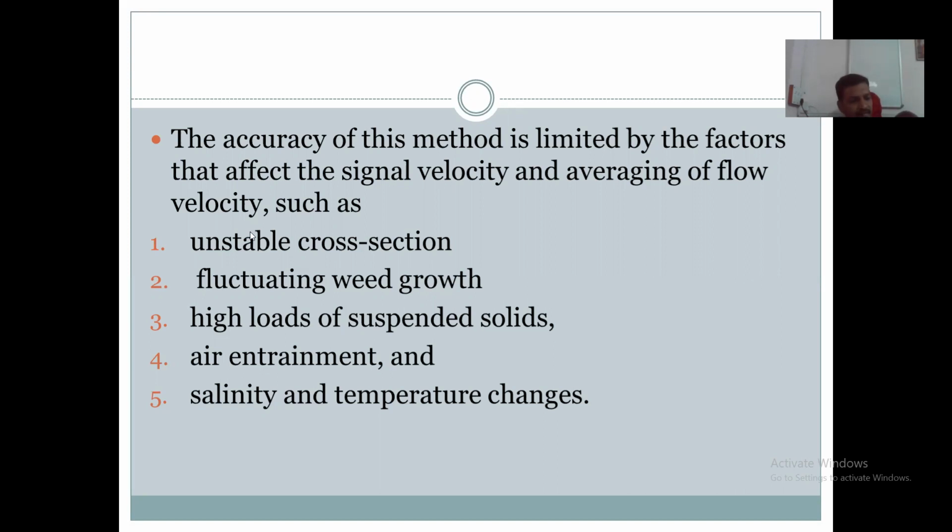Did you understand up to here? Any difficulty in this? Even if you have not understood, ask. Any difficulty? You can ask in the chat box or you can unmute yourself.